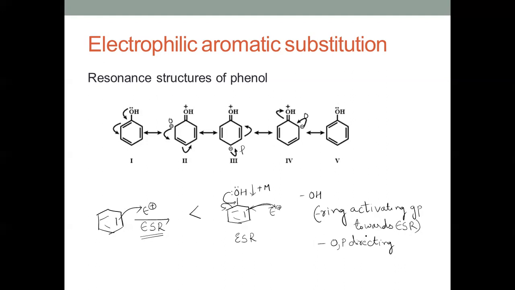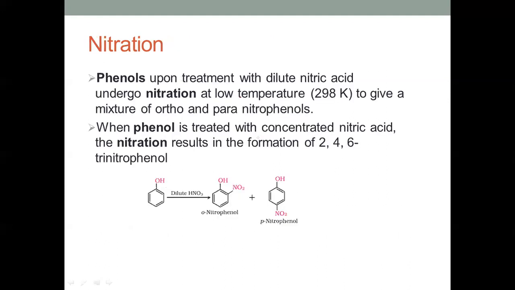But generally, ring activating groups are ortho-para directing, because in the resonance structures the negative charge is at the ortho and para positions, so it's easy for electrophilic substitution to occur there. This is about phenol and where electrophilic substitution will occur.